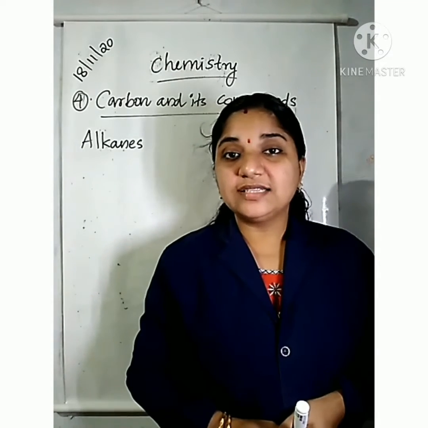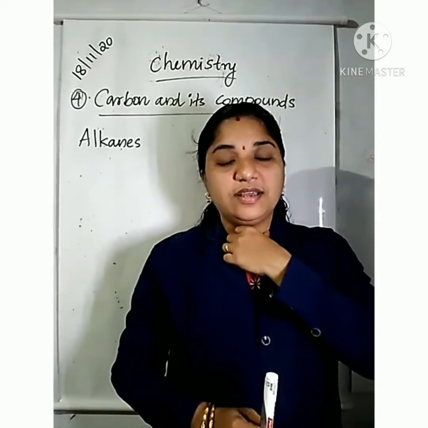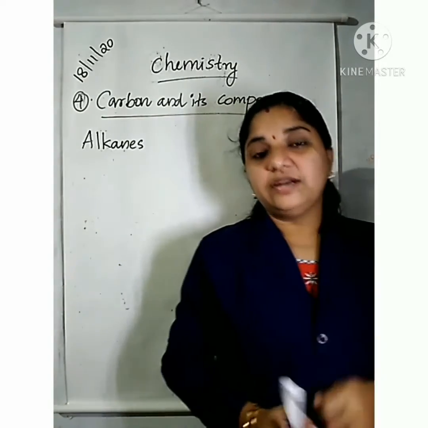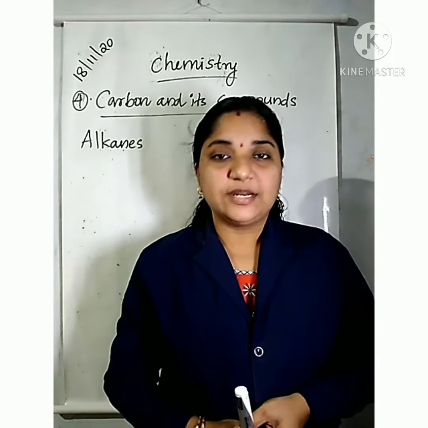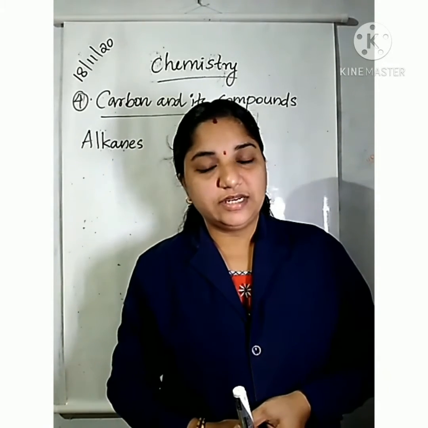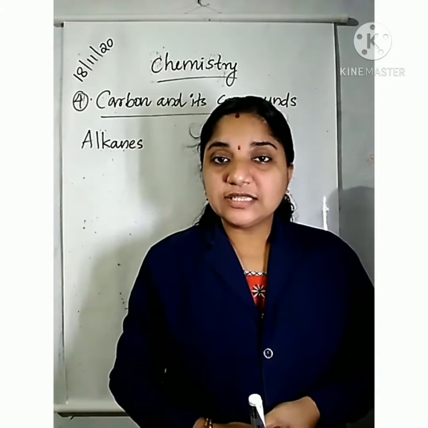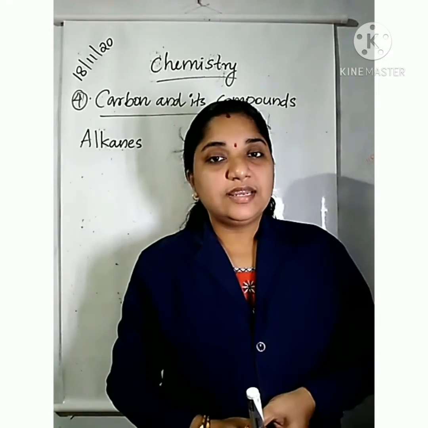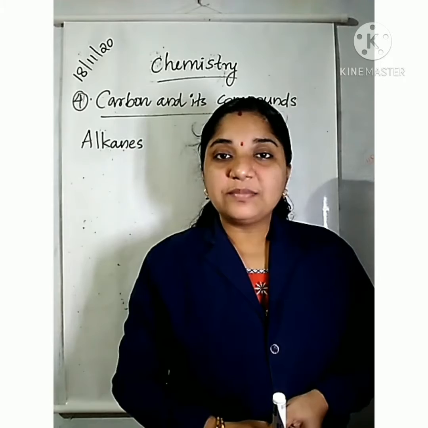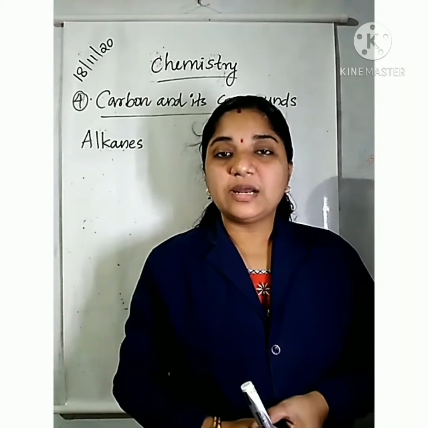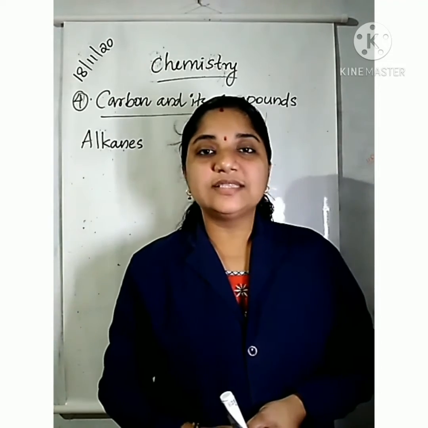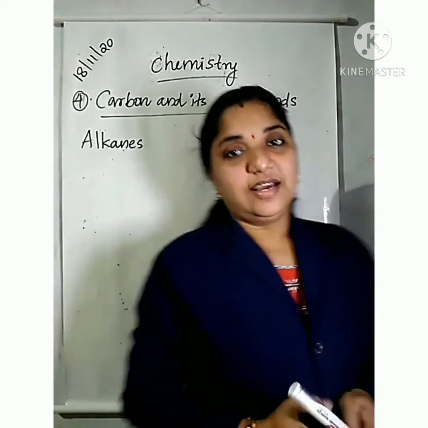It is an unsaturated hydrocarbon. Hydrocarbons containing double or triple bonds are known as unsaturated hydrocarbons.